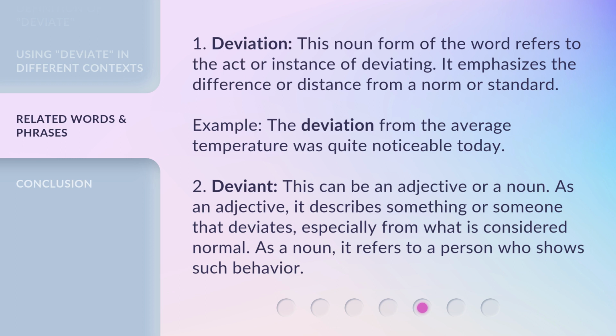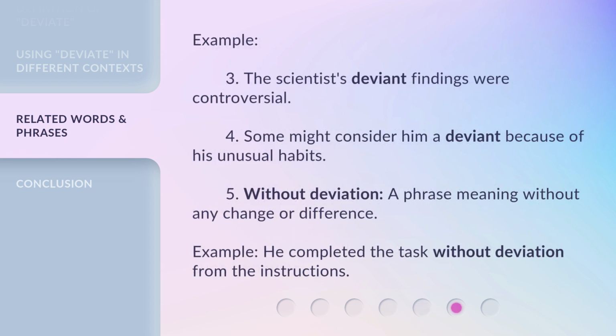2. Deviant. This can be an adjective or a noun. As an adjective, it describes something or someone that deviates, especially from what is considered normal. As a noun, it refers to a person who shows such behavior. Example: The scientist's deviant findings were controversial. Some might consider him a deviant because of his unusual habits.